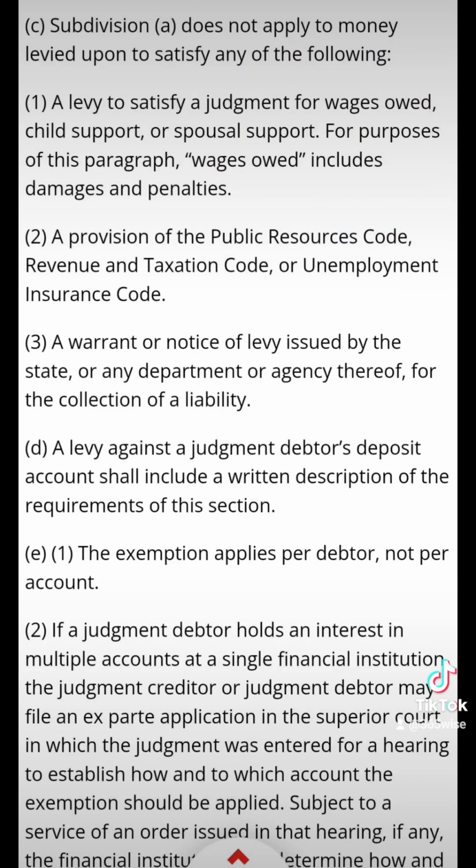C, subdivision A does not apply to money levied upon to satisfy any of the following. 1, a levy to satisfy a judgment for wages owed, child support, or spousal support.